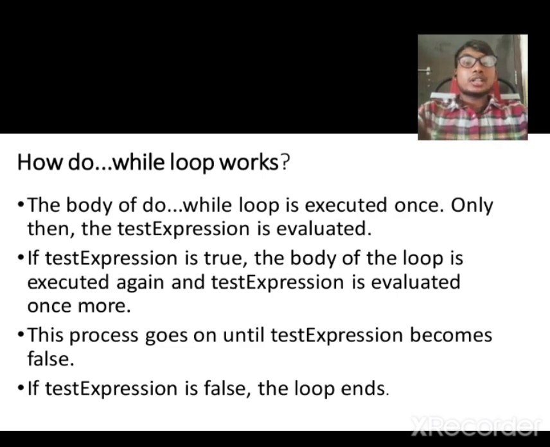This do while loop works when the test expression in the while loop is true, and it executes or iterates again and again until the test expression becomes false. If the test expression is false, then the loop ends. That means it does not iterate once more. In this way the do while loop works.